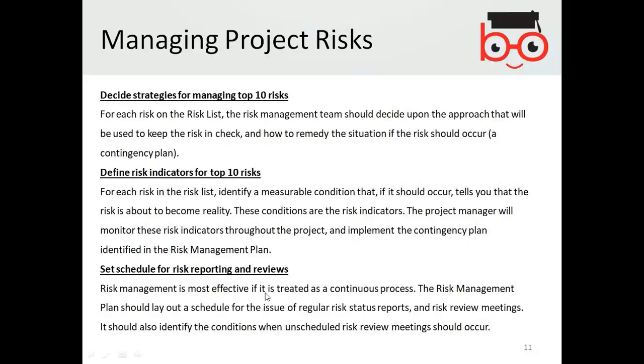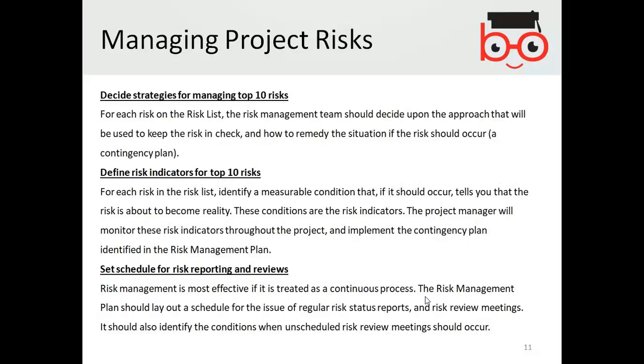Then set a schedule for risk reporting and reviews. Risk management is most effective if it is treated as a continuous process. Continuous process means you are not only dealing with the risk at the end of any particular stage, but it needs to be carried out all the time.